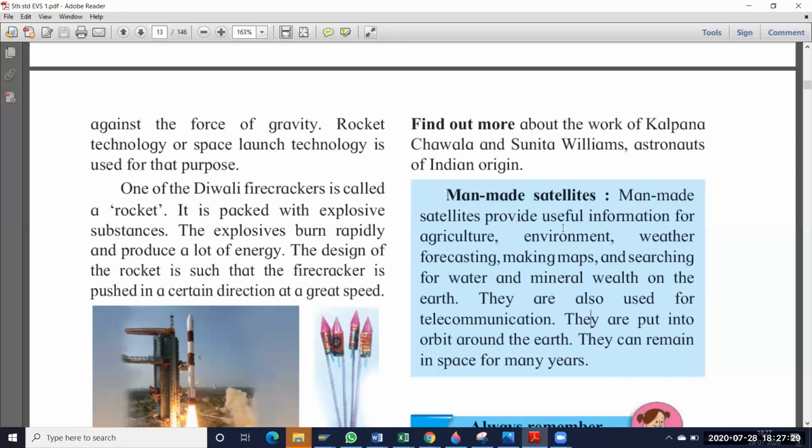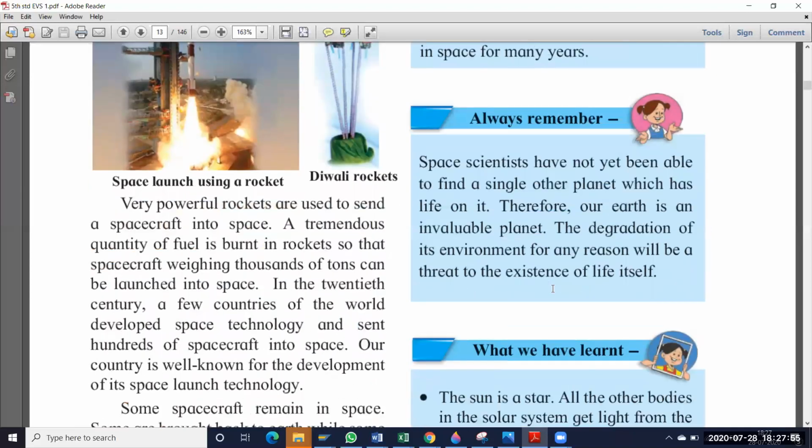Not only that, these satellites also get information. There are so many planets. Which planet has more water bodies, and what is the environment on a particular planet? All this information is gathered by satellites, and the satellites send it to our scientists through the computer. Okay, so that is the use of satellites.